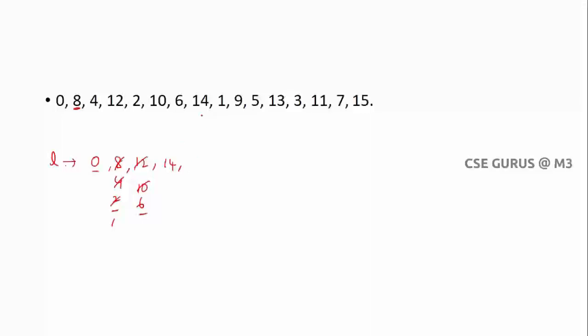Next 9, it's not greater than 14. So check where you need to insert. 0 is less than, 1 less than, 6 less than, but 14 greater than. So after 6 you need to insert. Now 5, is it greater than the last element 9? No. So insert somewhere. 0 less than, 1 less than, 6 greater than. So after 1 you have to insert, that is between 1 and 6.